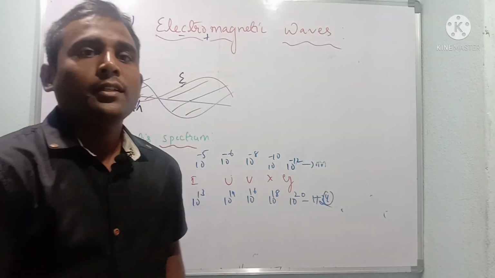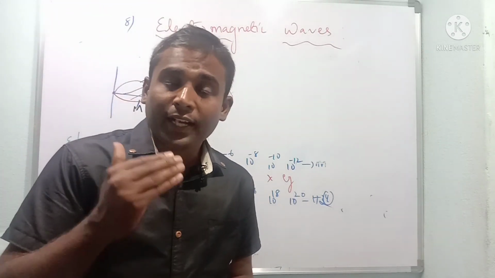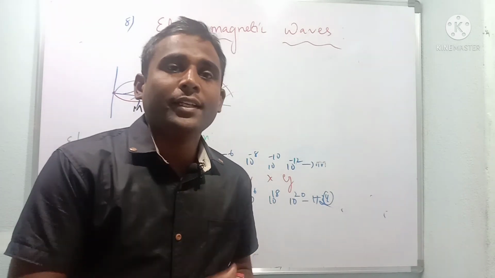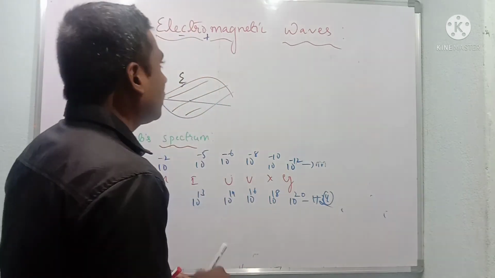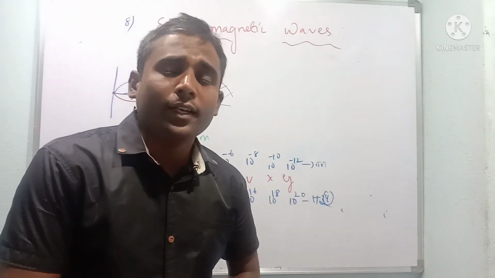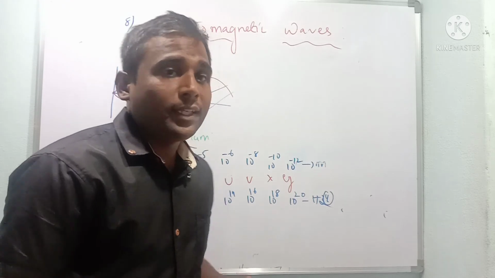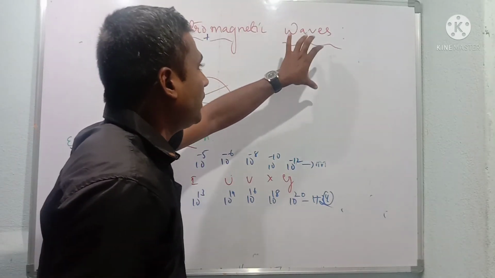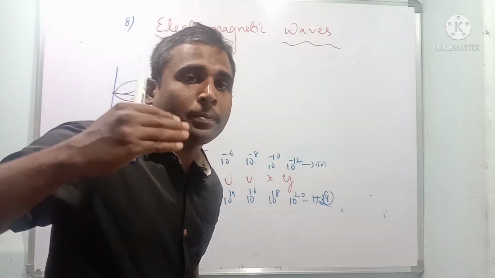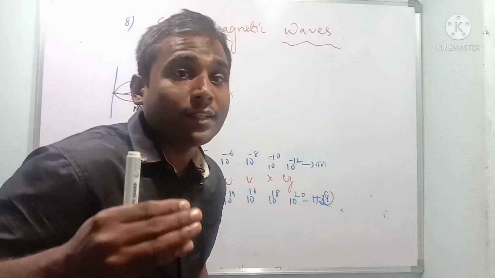Dear students, in the previous class we had understood alternating current. So let us understand in this class about electromagnetic waves. Dear students, what are electromagnetic waves? We know what waves are: they are a kind of disturbance which is produced in a medium.